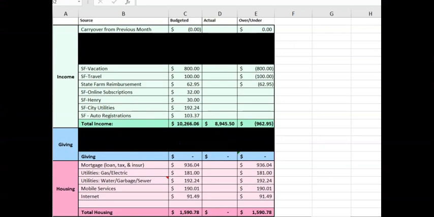All right, so here we have the shell, and what I've done so far is I have copied over the previous month, July of 2019, into a new tab, and I have cleared out the actual column all the way down through the spreadsheet. What we need to focus on is the budgeted column for August.